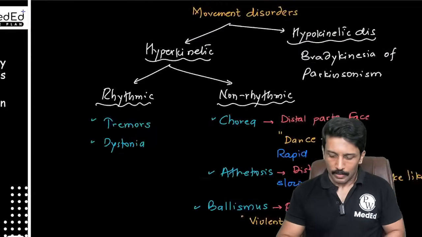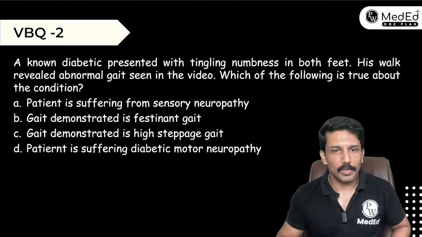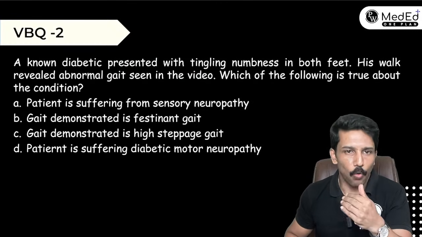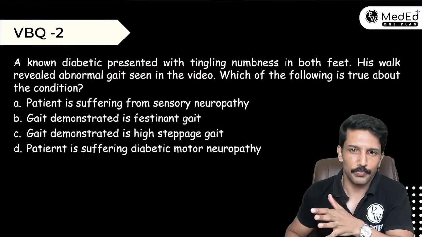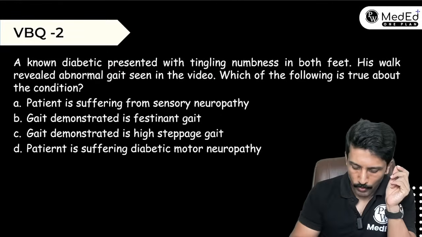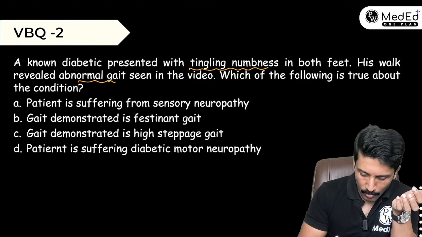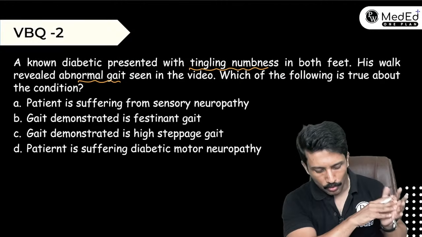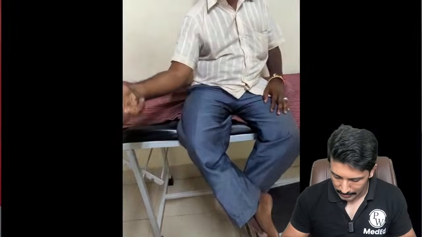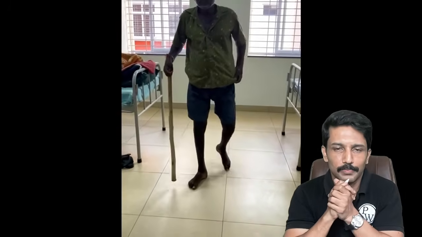Okay. Now let's go to the next question. A known diabetic presented with tingling numbness in both feet. His walk revealed abnormal gait seen in the video. Which of the following is true about the condition? There are two things here. One, he has got tingling numbness, and then the gait is abnormal. Which of the following is true about the condition? Okay, so let me play the video so that you can recognize the gait, and then we will talk about the question.